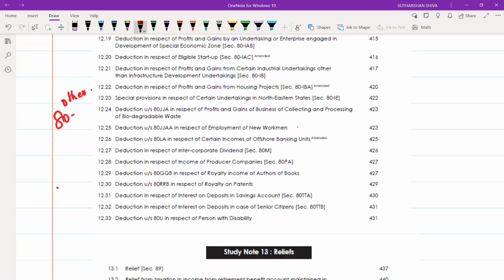Don't leave any section numbers from deductions. If you are going to leave any section numbers, suppose they suddenly ask from 80JJAA, what will you do? Suppose they suddenly ask 80TA, what will you do? 80TTB, what will you do? 80U, sometimes they will ask. What will you do? So don't leave anything. Read all those section numbers.